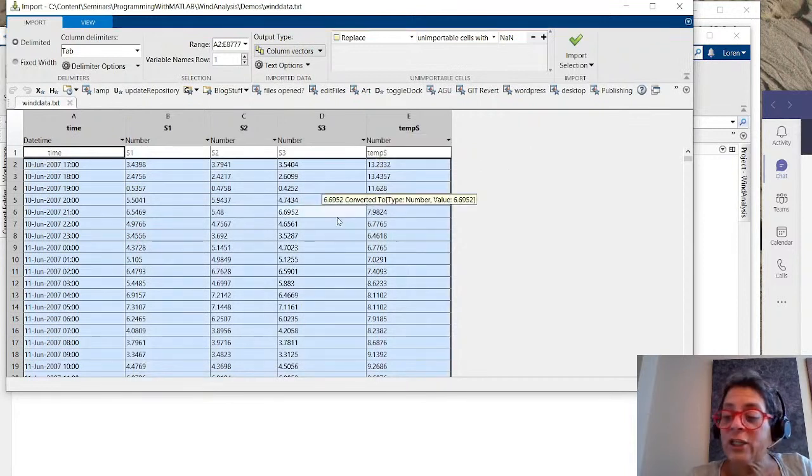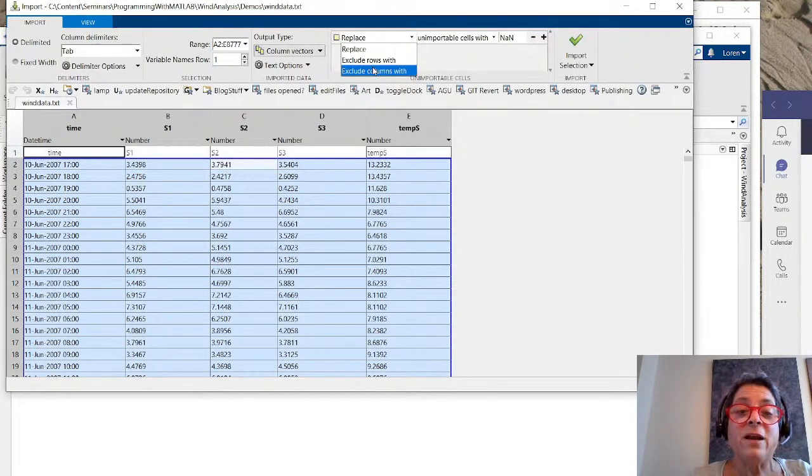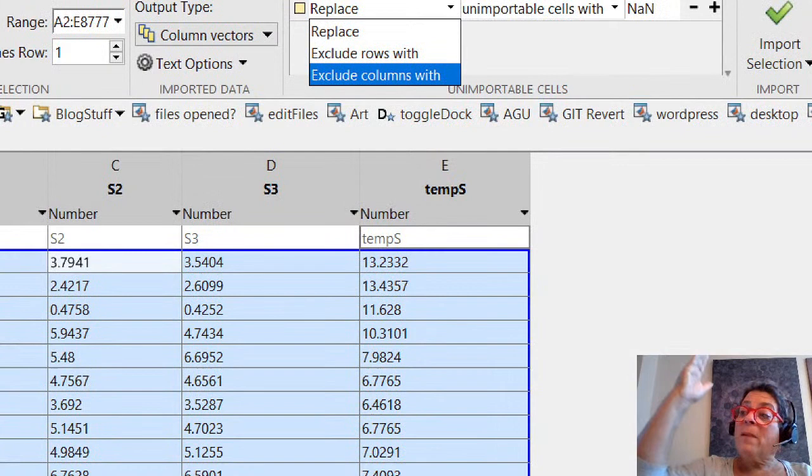Now, what if I actually have some data that's missing here? I get to decide what I want to do. I can exclude a column with some missing data. Well, if I exclude a column, let me zoom in again for you. If I exclude a column with missing data, I'm going to wipe out that sensor for the whole year. I don't want to do that yet.